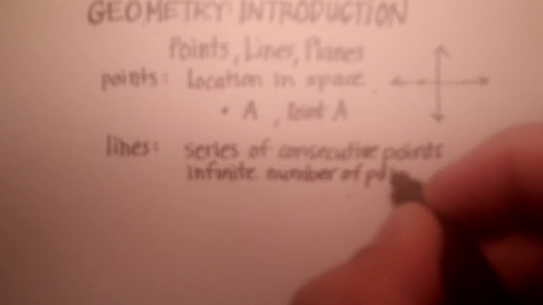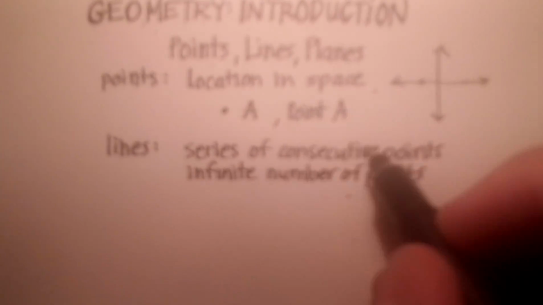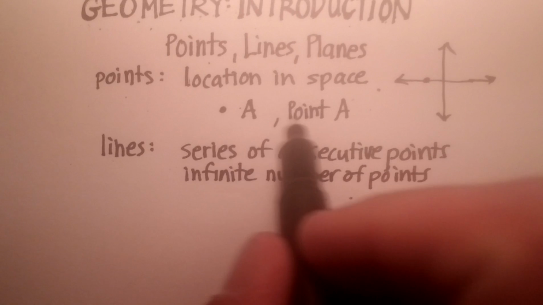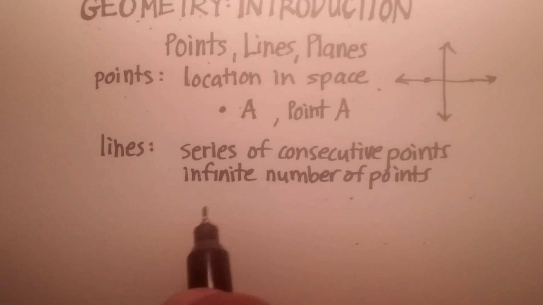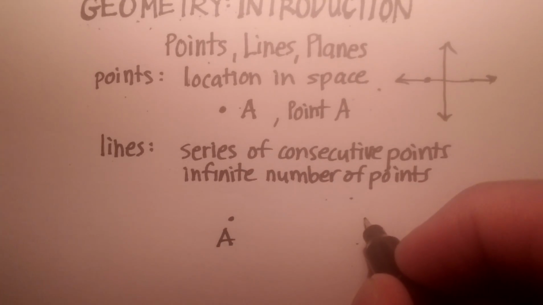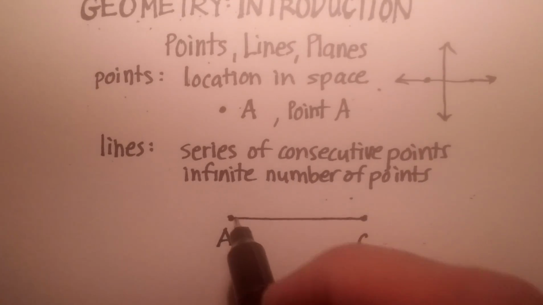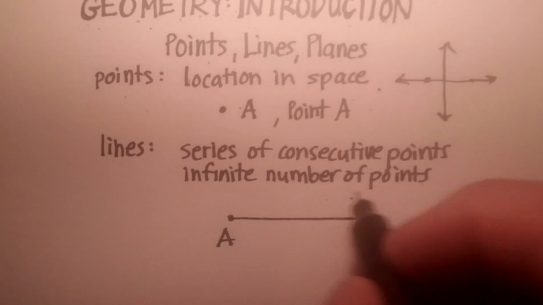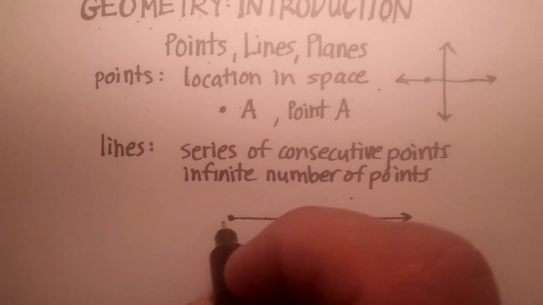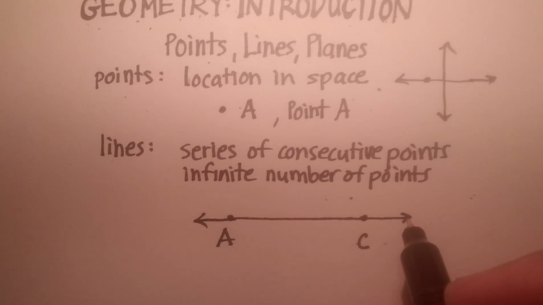And notice I said consecutive, and what I mean by consecutive is that it doesn't bend, or take an angle. All right. So an infinite number of points. How do we designate that? Just like how do we designate a point, right? So take any 2 points. Let's take A and C. Okay. You connect them. Now that in itself is not a line. That's called a line segment. In order to indicate the infinity part, or the infinite number of points, you have to extend beyond that with 2 arrows. Okay, so this is a description of a line.